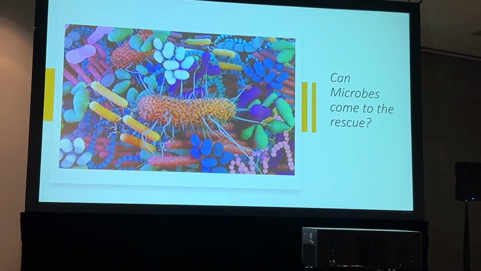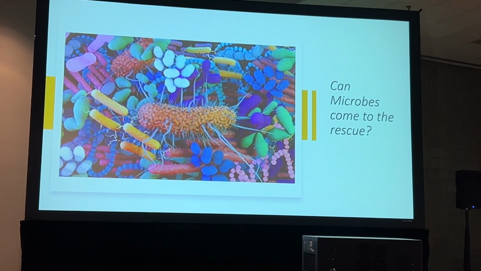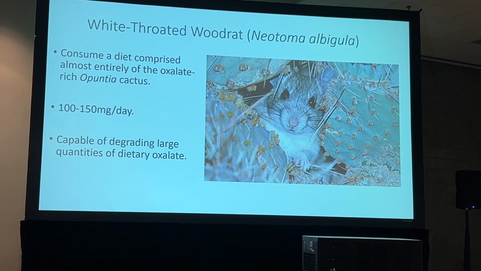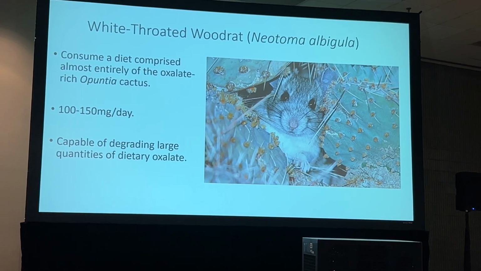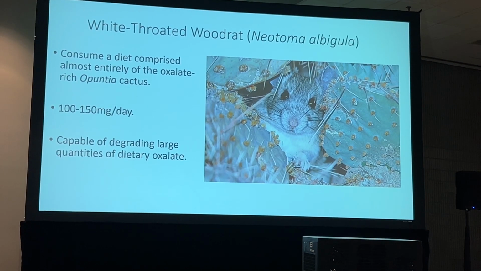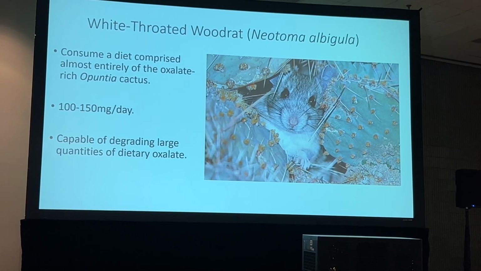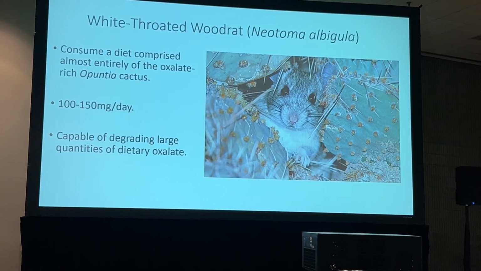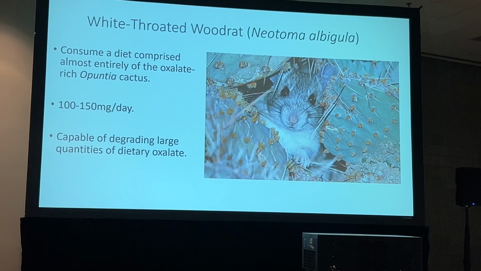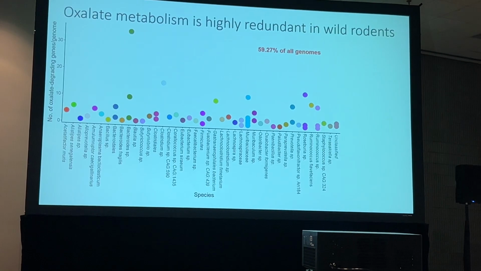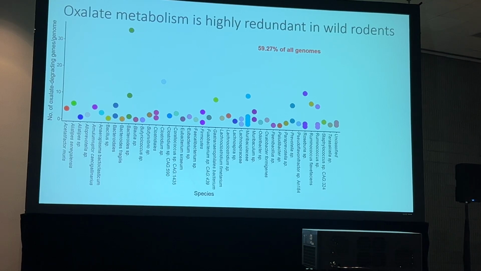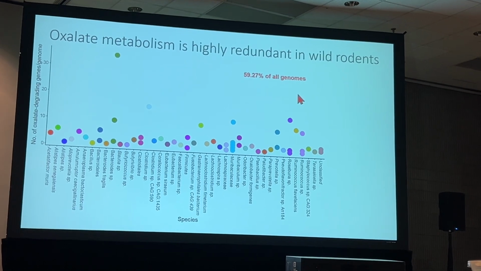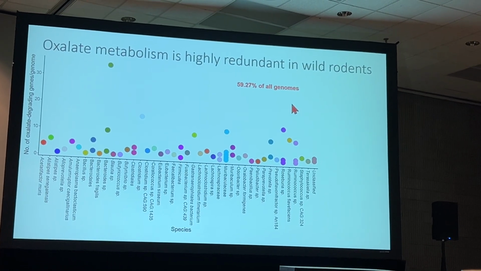Can microbes come to the rescue? Because we know traditionally that oxalate is degraded in the gut. So to understand that, we went back to the microbiome of the white-throated wood rat, or Neotoma albigula. It consumes a diet comprised of oxalate, and it is found in the deserts of Utah. However, they are capable of degrading a large amount of oxalate without any adverse effect to the system. When we looked into their microbiome using metagenomic analysis, we found that about 59.27% of all the genomes contained at least one oxalate-degrading gene.